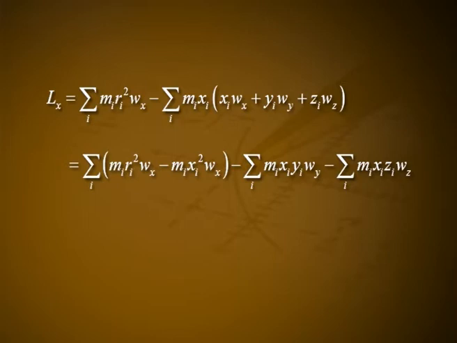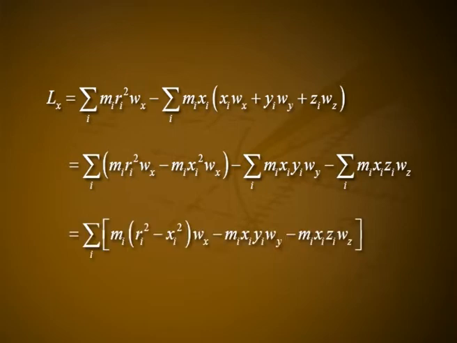which is equal to summation over i mi ri square into wx minus mi xi square into wx minus summation over i mi xi yi wy minus summation over i mi xi zi wz, which is equal to summation over i mi into ri square minus xi square into wx minus mi xi yi wy minus mi xi zi wz.